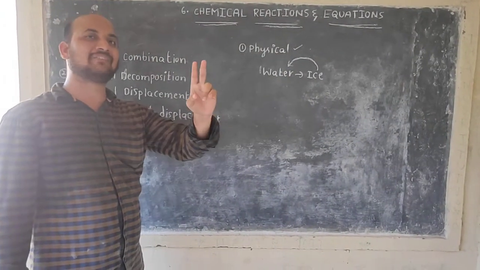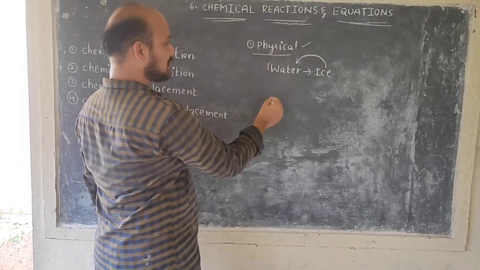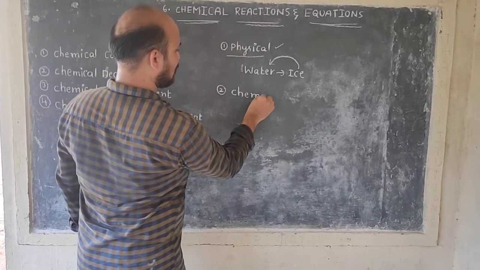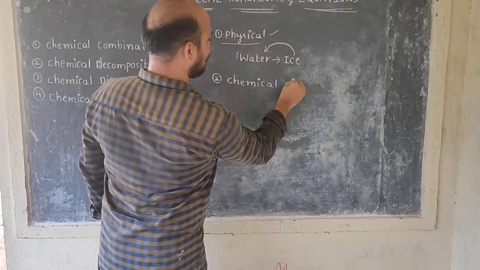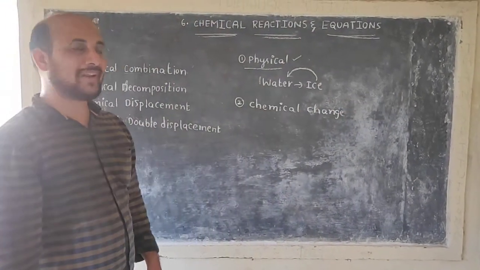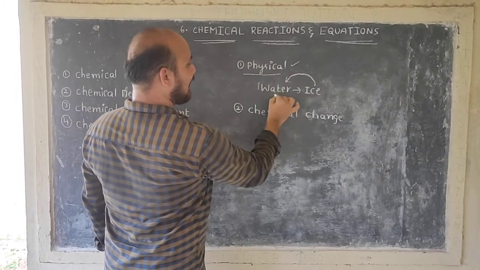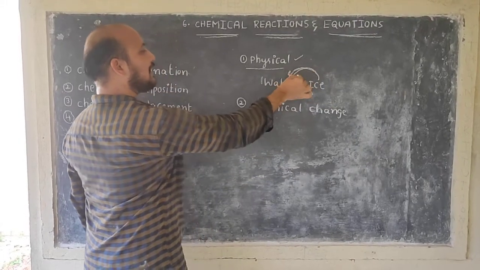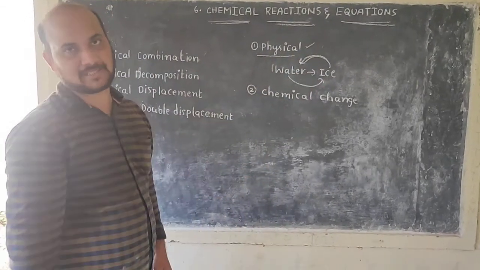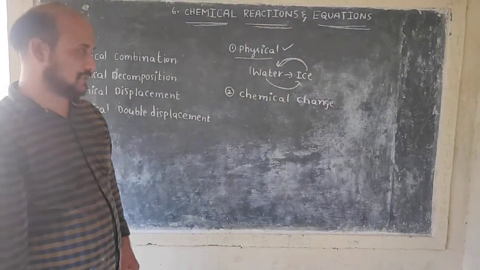We observe two types of changes in our daily life. First one, physical change; second one, chemical change. What is a physical change? For example, we know that water is converted to ice, and at the same time ice is converted to water. These types of changes are temporary changes. This type of change is called a physical change.